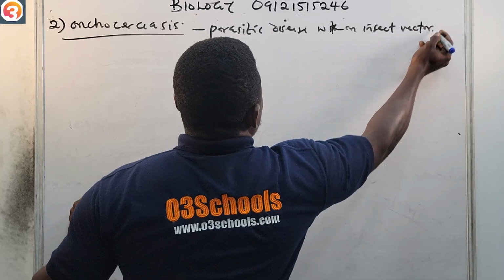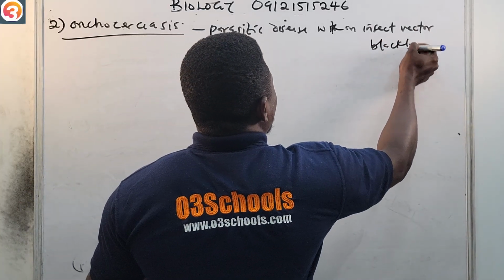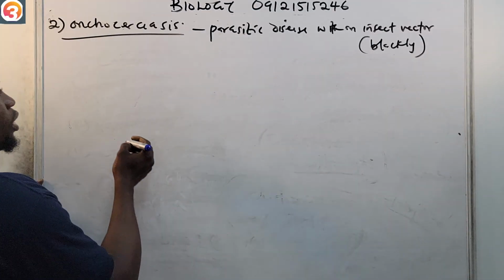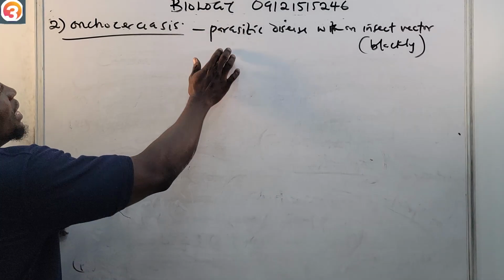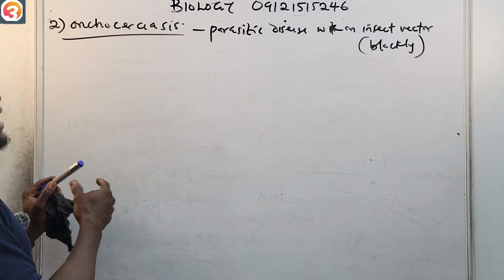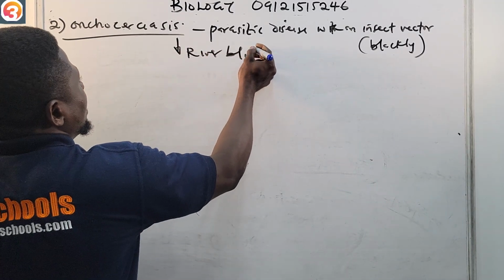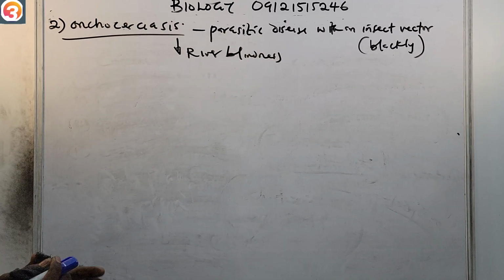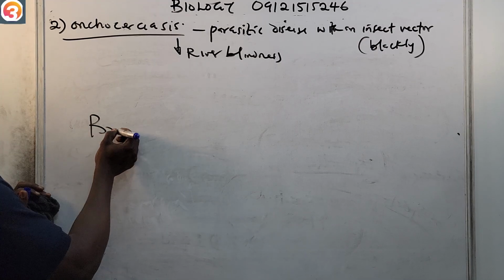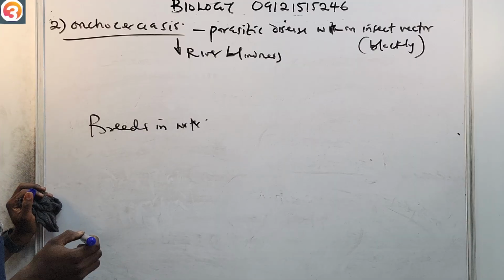The insect vector is called the black fly. It breeds in water. You can also call onchocerciasis river blindness. So onchocerciasis is a parasitic disease with an insect vector called the black fly, that breeds in water.